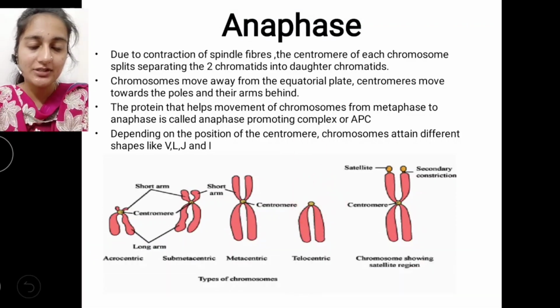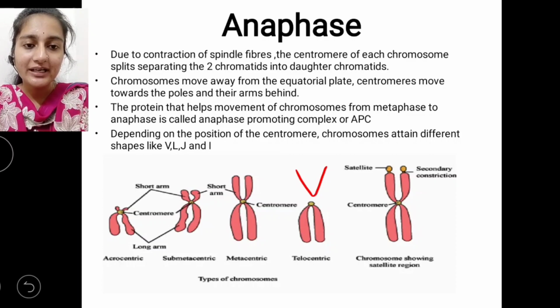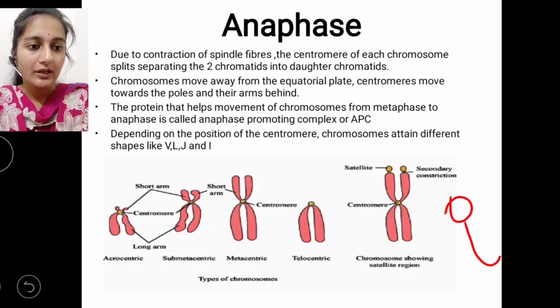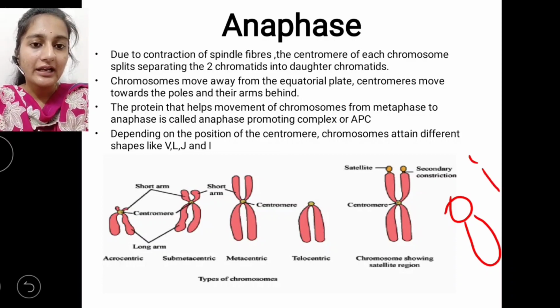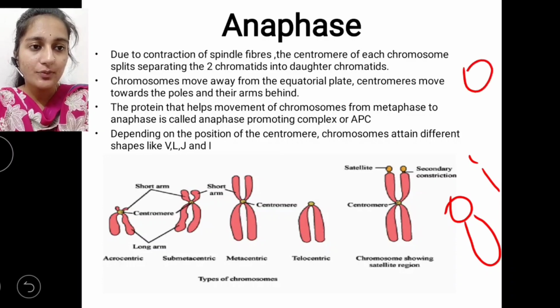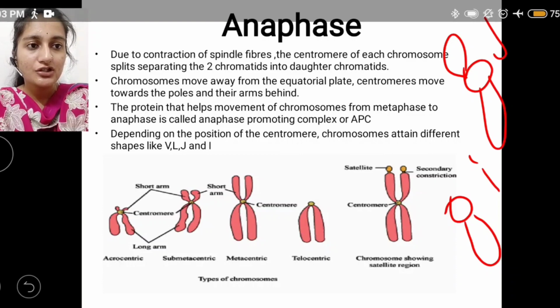So let's name these chromosomes. This metacentric chromosome is V shaped. Submetacentric is L shaped. We have the chromosome like this, with the centromere here and the chromatid at one end, that is an I shaped chromosome. And in another case we have a centromere with a small chromatid here and a long chromatid here, that is J shaped.